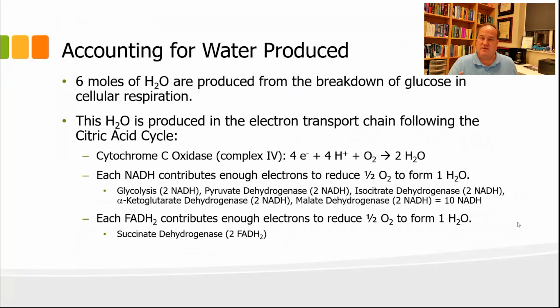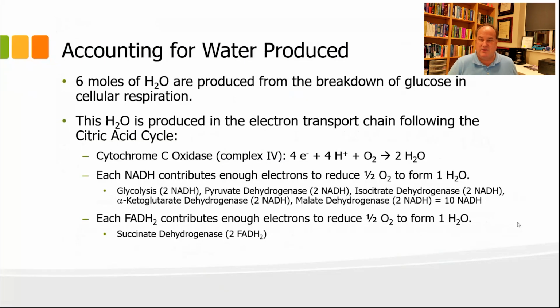Next, the citric acid cycle produces NADH, and that NADH will actually produce 3 ATP from the electron transport chain, and each NADH contributes enough electrons to reduce 1/2 of the oxygen to 1 H2O, right? And so oxygen is really the final electron acceptor of the electron transport chain, and that oxygen is immediately combined with hydrogen ions to form H2O, right?